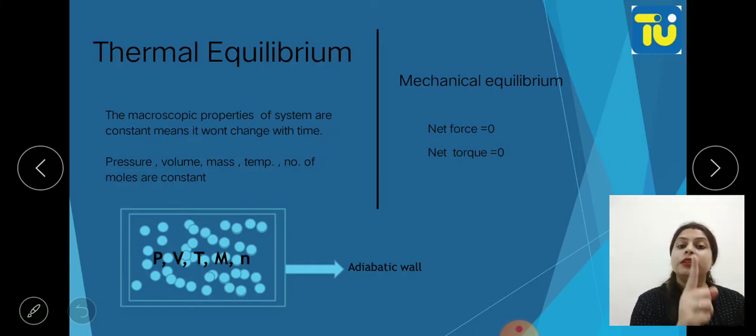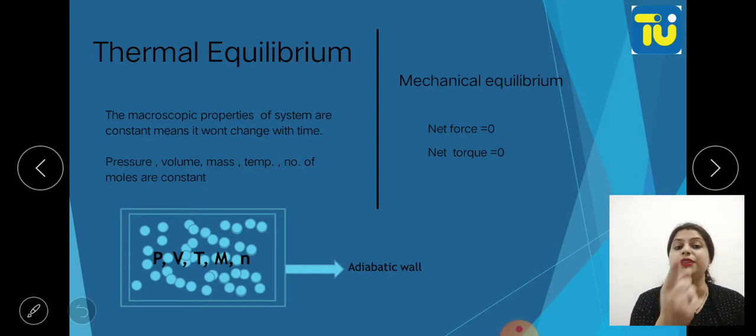Okay, so now I have shown in the example, a chamber is there, and this chamber is an adiabatic chamber, that is, non-conducting walls are there. To the non-conducting walls we have given the name adiabatic walls. So there will be no exchange of anything. These walls are adiabatic, no exchange of heat. So now the gas in the chamber has pressure P, volume V, temperature T, mass M and number of moles N.